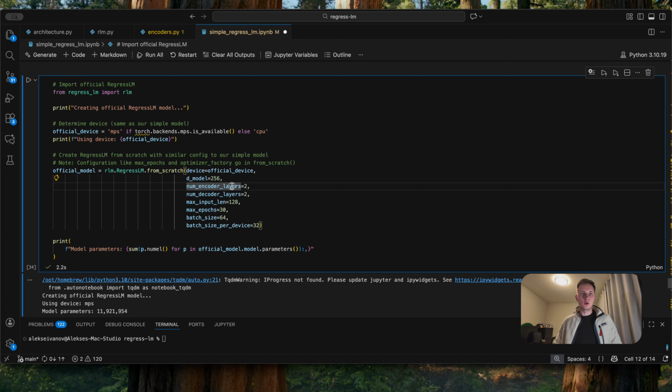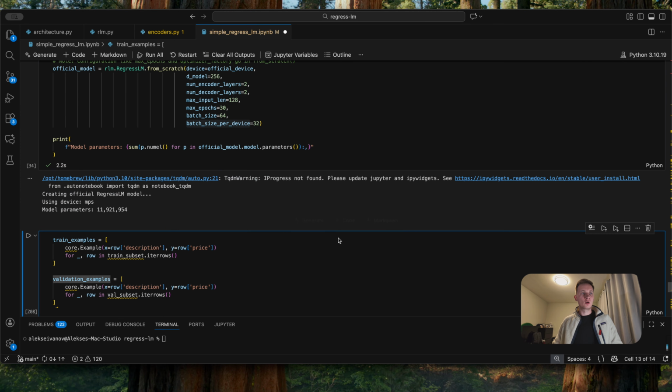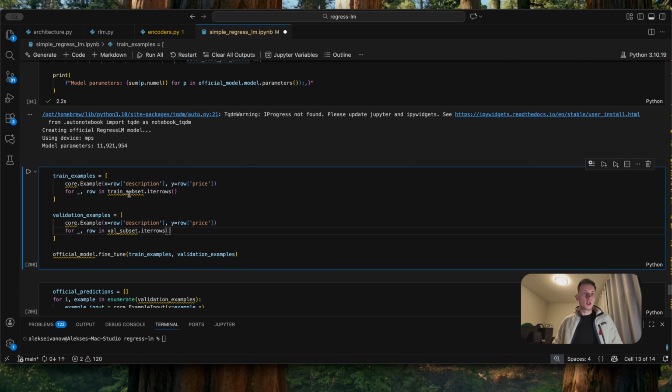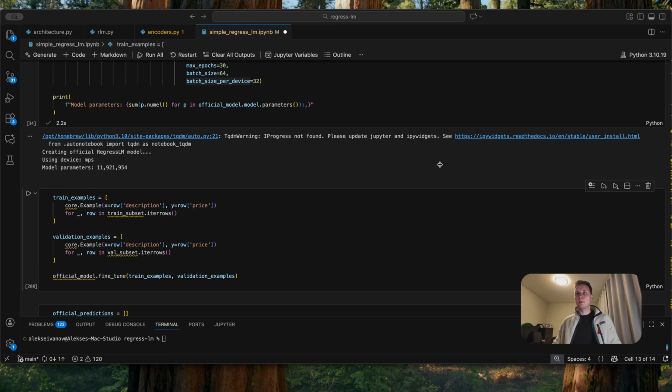We have 2 encoder layers, 2 decoder layers. The max input length is 128. The maximum number of epochs is 30 and the batch size is 64. If I scroll down for the training, we're going to use the same training subset and validation subset as we used for our from-scratch implementation. Depending on your hardware, this might take some time to run. For me, it took around 10 minutes to finish.